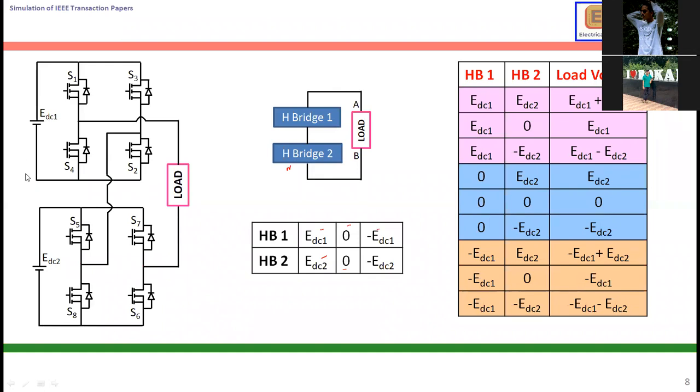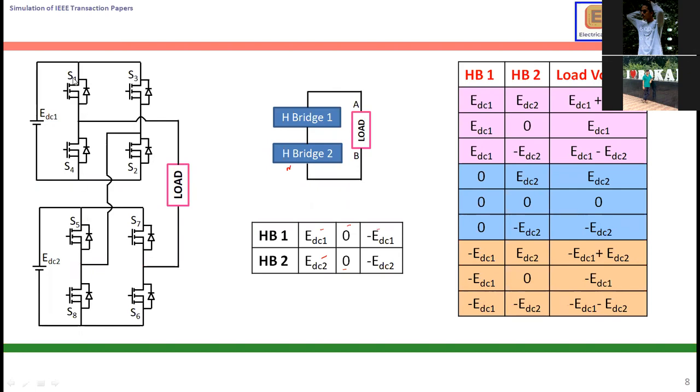Symmetrical means the supply is the same. Asymmetrical means different supplies, I mean sources. Some 10 volt, 30 volt means asymmetrical; 10 volt, 10 volt means symmetrical. So what I am going to do is connect these two things in parallel.